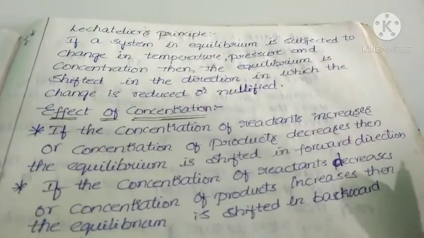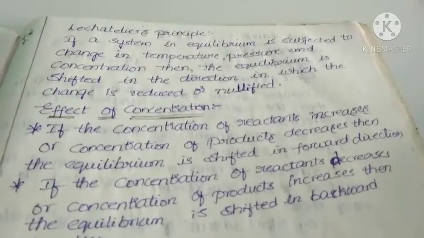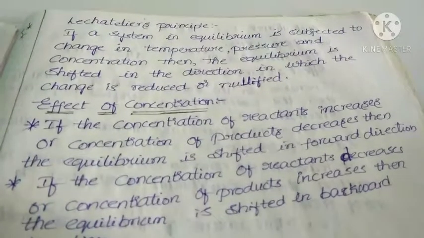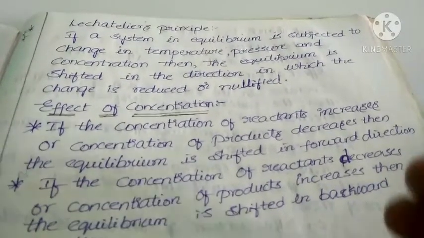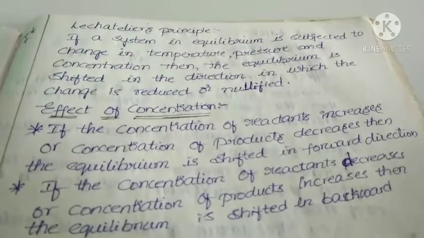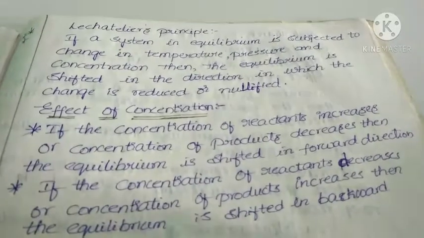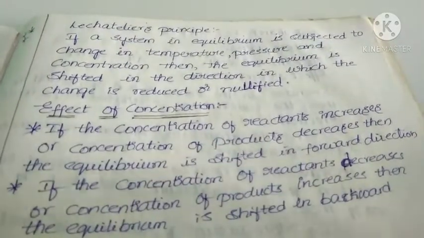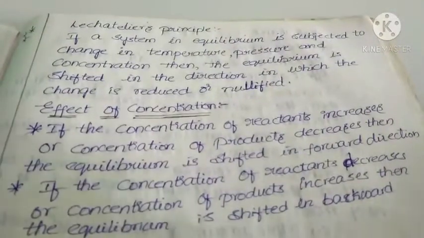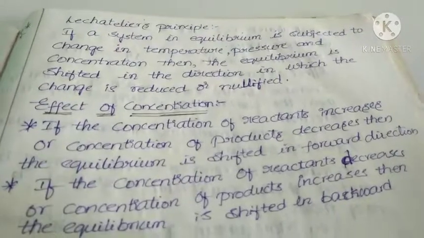And the decreased amount of product increases. Listen carefully. If I add more reactant, then automatically reactant concentration increases. It means that products concentration decreases. Then the reaction will not be in equilibrium. What I told? Again the reaction can be in equilibrium by moving either forward direction or backward direction.